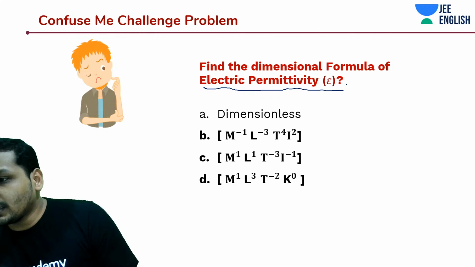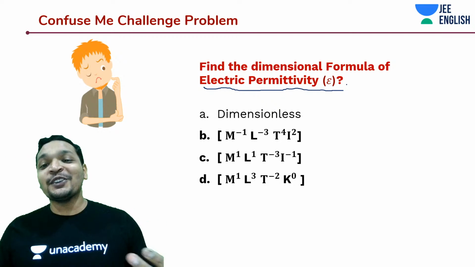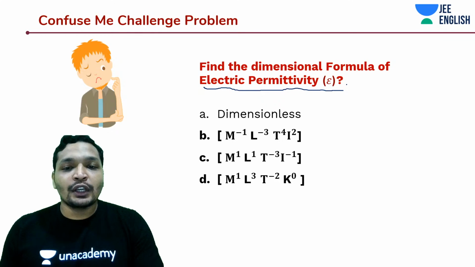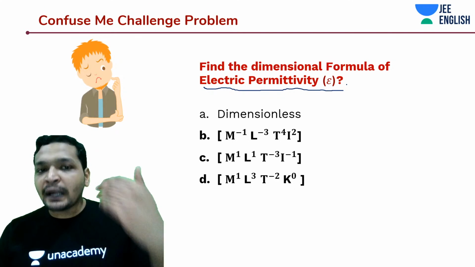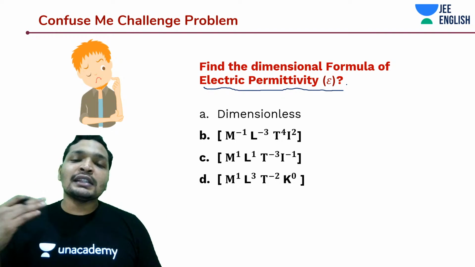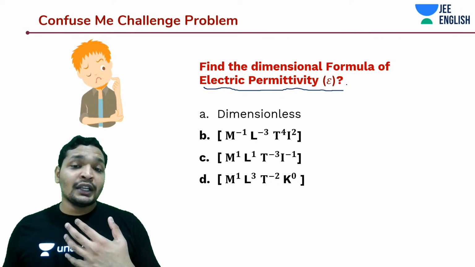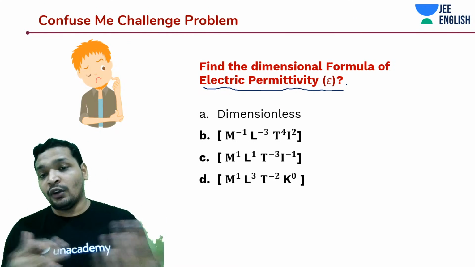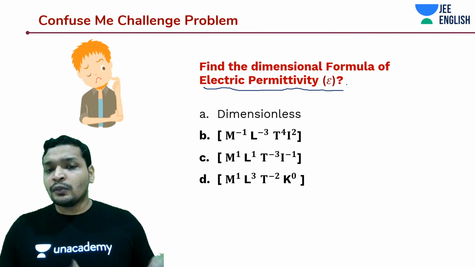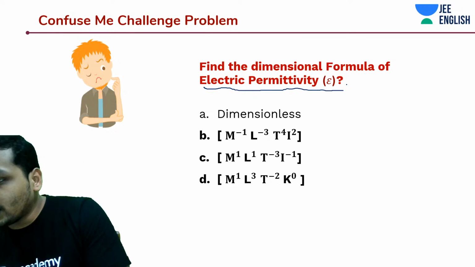So this is something very interesting. See, Ovi, the entire point is I'll give you the formula, but you should do it without the formulas, students. At least by the end of the sessions today, we are going to discuss around 9 such physical quantities, 9 such units, which may come in your exam or which are not much discussed, but you need to be aware of them. So by the end of the time, you should be aware of what kind of formulas you should be using while deriving them.